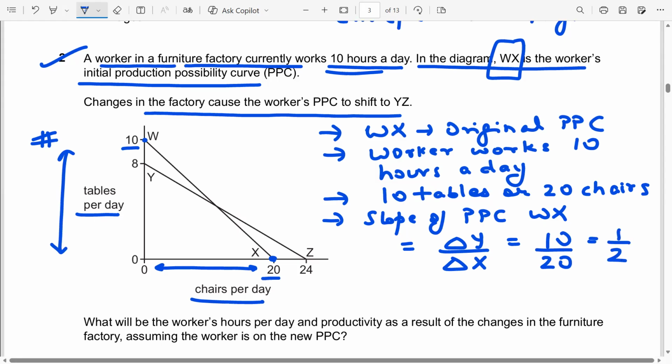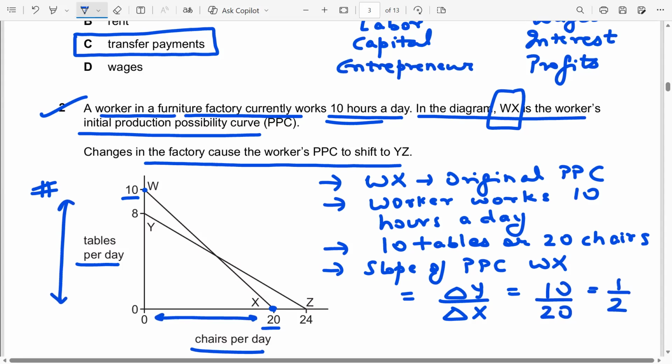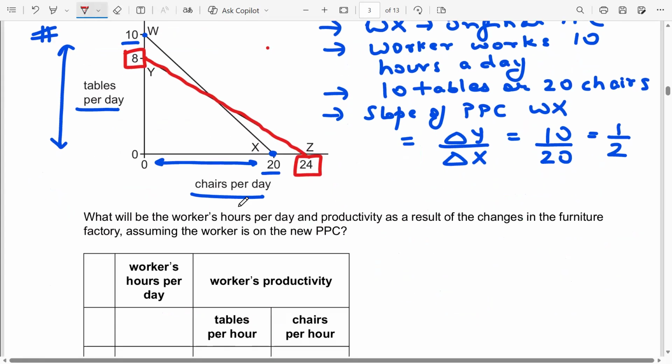Now let's see what happens if the production possibility curve shifts to Yz. Changes in the factory cause the PPC to shift to Yz, so our new curve is Yz. On it, you can either produce 24 chairs per day or 8 tables per day. What is the question asking us?